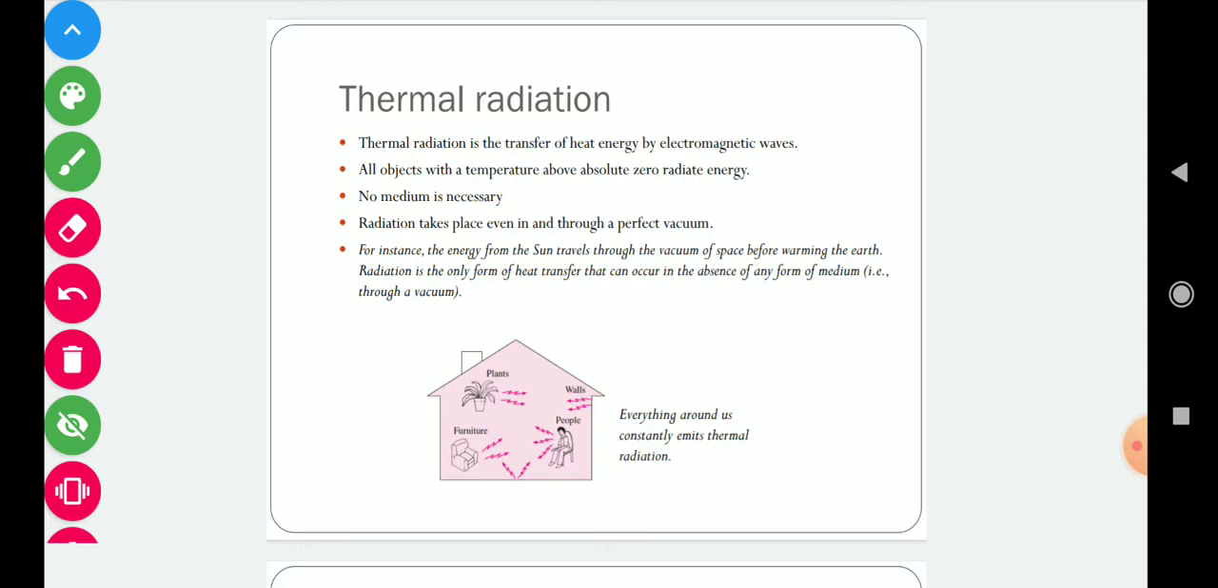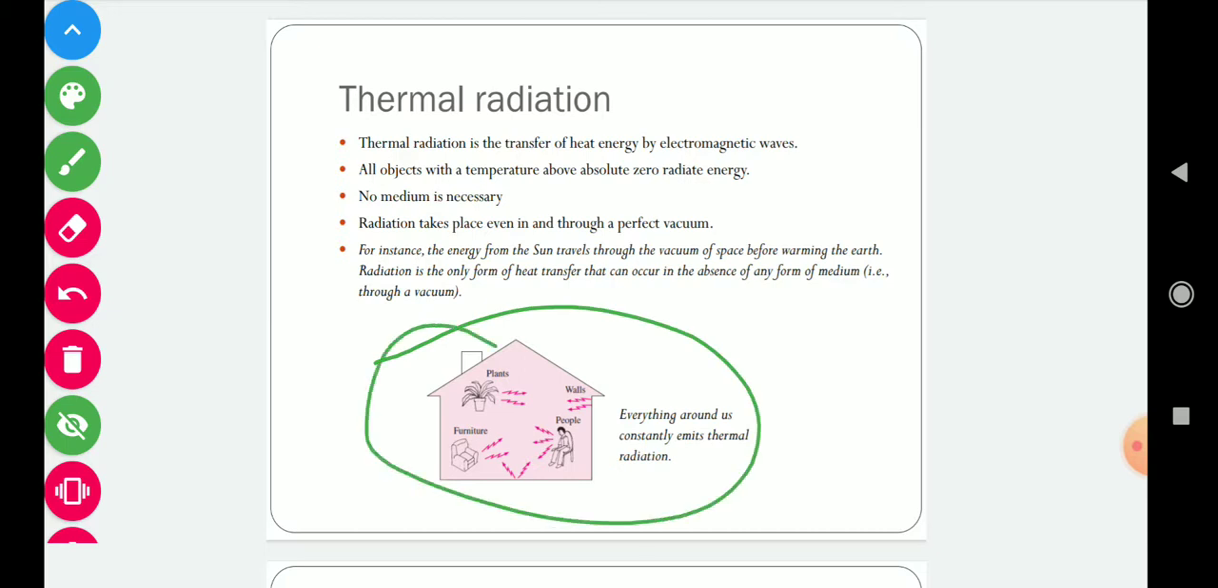For example, the energy from the sun travels through the vacuum of space before warming the earth. Radiation is the only form of heat transfer that can occur in the absence of any form of medium, that is, through a vacuum. Now you can also see in this diagram there are different objects. Any object which is above 0 Kelvin can emit thermal radiation. It may be a plant, furniture, wall, people, or anything.